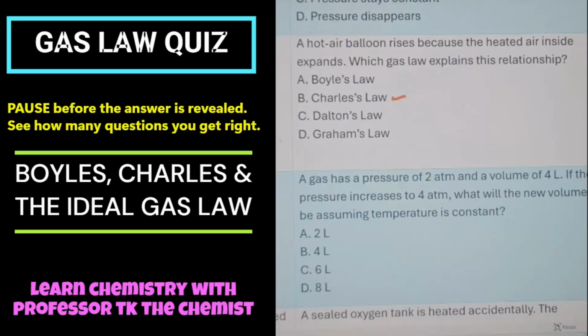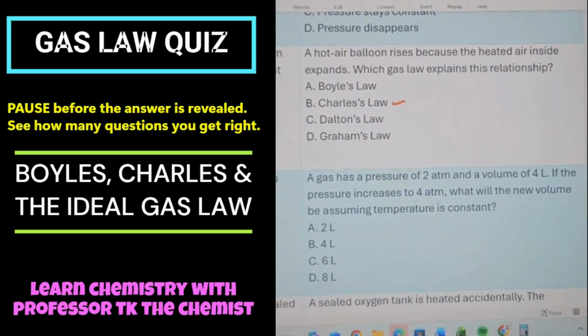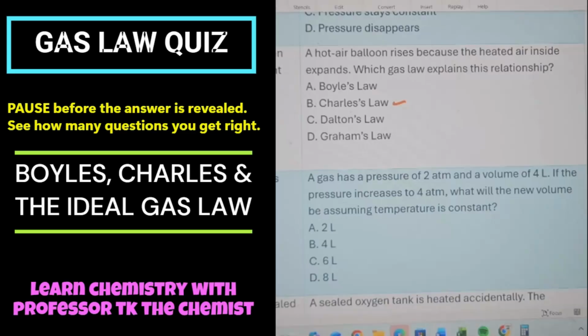Now I'm going to give you a math-based problem right here, and about 5 seconds to figure out the answer. Listen, you don't have to set this up. You can look at the numbers and tell. A gas has a pressure of 2 atms and a volume of 4 liters. If the pressure increases to 4 atms, what will the new volume be, assuming temperature is constant? Now remember, what law is this? If you know that law, it's going to help you on this problem.